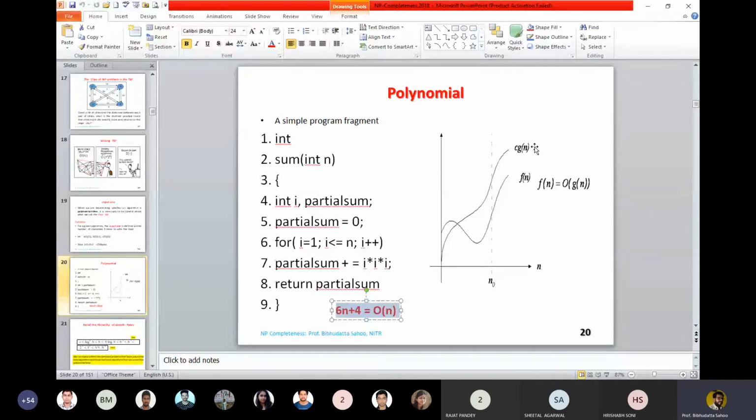That value is called n0. Now n should be greater than 4; that 4 value is called n0. So when you write down a big O notation, you are writing f of n will be covered by c of gn for n greater than or equal to n0. Got it? I am going to write f of n is less than or equal to c of gn, and the condition is important: n is greater than or equal to n0, so that we can write f of n will be order of gn.